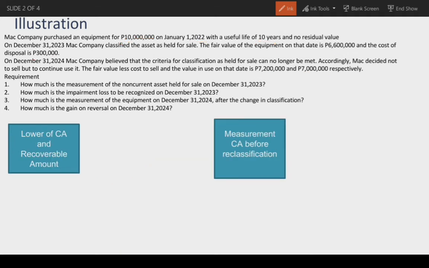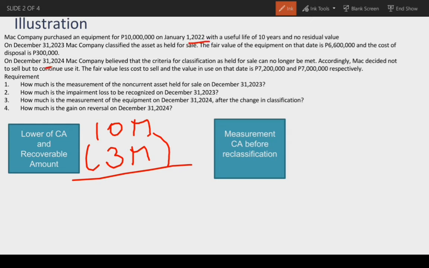Requirement number 3, how much is the measurement of the equipment on December 31, 2024 after the change in classification? So, from non-current asset held for sale, i-reclassified back na siya sa equipment. So, compute muna yung carrying amount. So, cost 10 million minus accumulated depreciation na 3 million. So, kung yung annual depreciation ay 1 million times 3 years kasi 2022 to 2024.